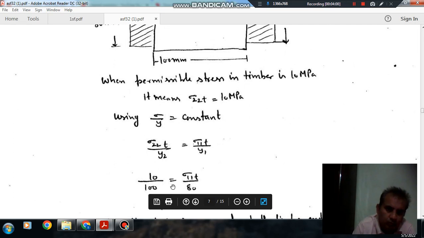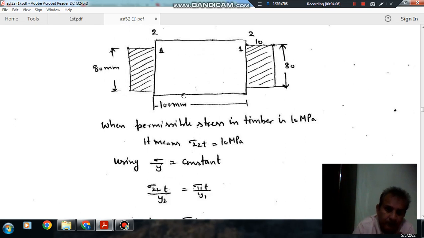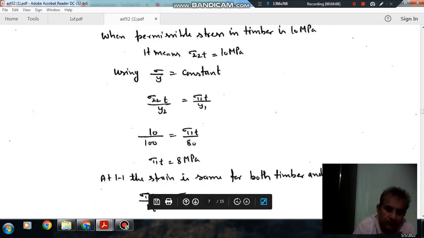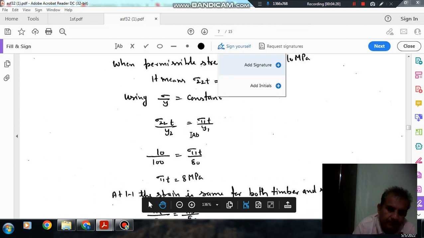So the 2 will cancel out. y2 is 100 by 2 and y1 is 80 by 2. So from this we get sigma 11 T is equal to 8 MPa, because sigma 22 T is 10 MPa.